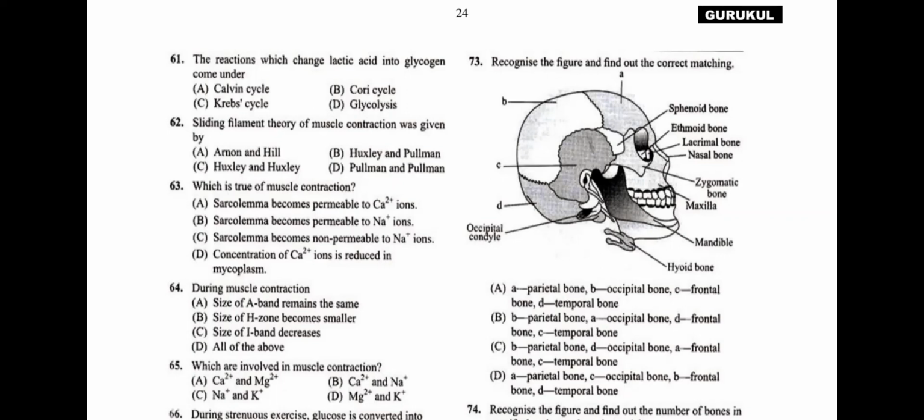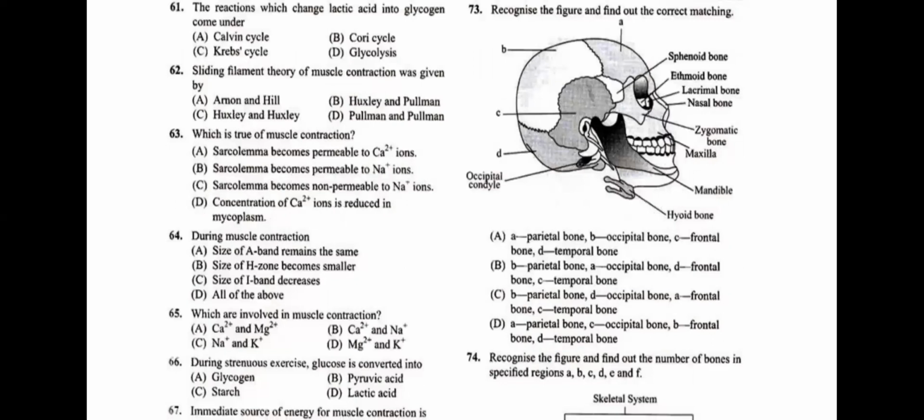muscle. There, the remaining changes we're going to see. The question number 63 B statement says sarcolemma becomes permeable to sodium ions. Answer B is right, students, as the membrane permeability for the sodium ion will increase. So sodium ion will move inside, potassium ions will come up, and that will send the stimulations into the sarcoplasm. So question number 63, answer is B, sarcolemma becomes permeable to sodium ions.